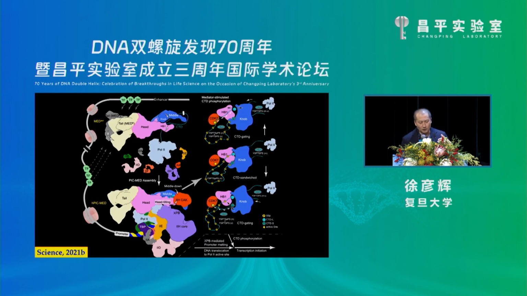So this is a brief working model. TFs enrich Mediator near the promoter region. Mediator binds unphosphorylated Pol II and facilitates the PIC assembly. And Mediator also enhances CTD phosphorylation. If the CTD is sufficiently phosphorylated, Mediator will dissociate from Pol II and allow Pol II to go into the elongation stage. And the Mediator will support the next round of PIC assembly and transcription initiation.